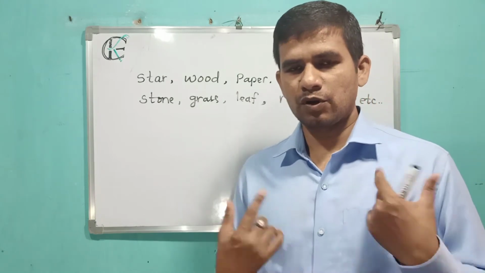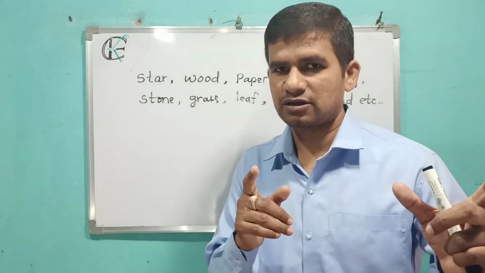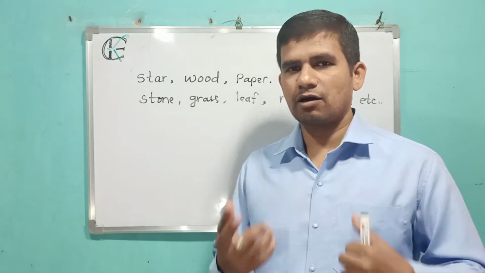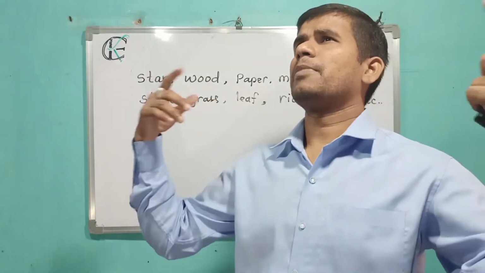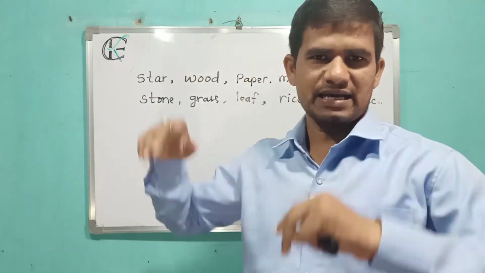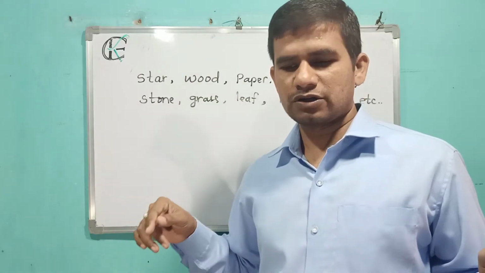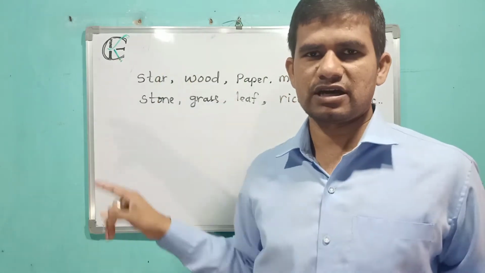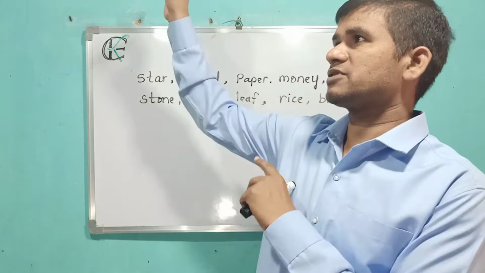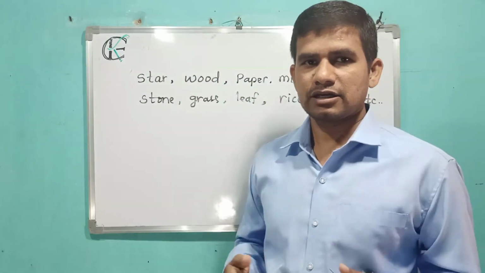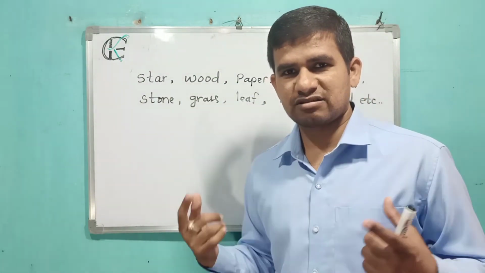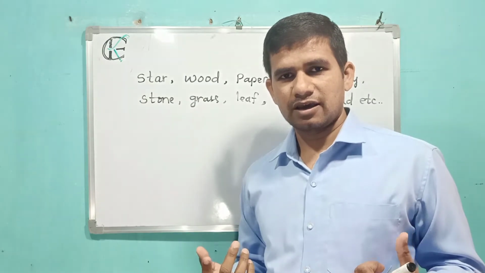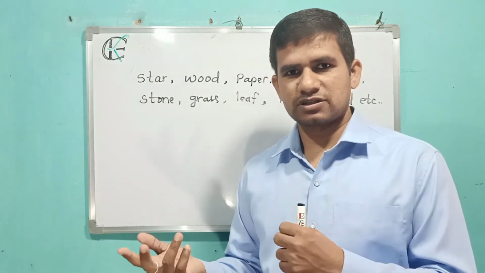Moreover we know that a star is bigger than our earth. But why is star uncountable? Because there are millions of stars in the sky, which we can't count from the earth. It will take much time, billions of years, so we can't count.